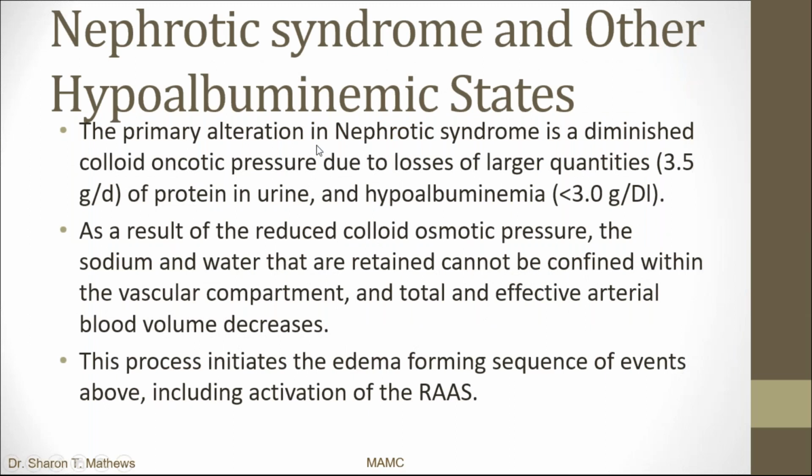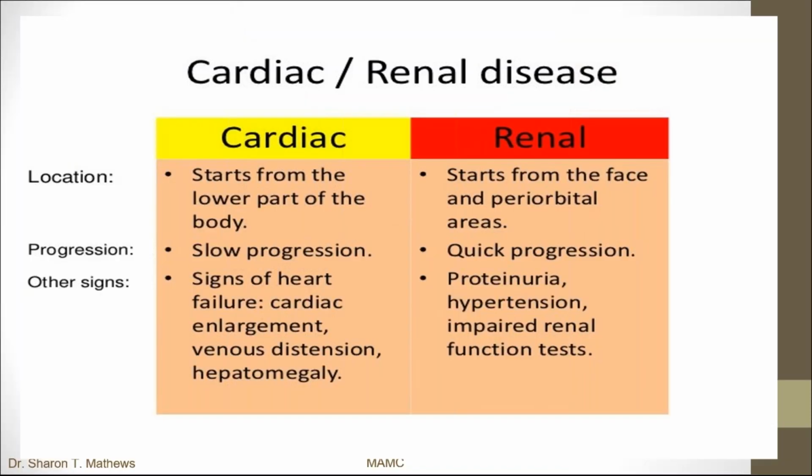So now coming to the mechanism, nephrotic syndrome and other hypoalbuminemic states. The primary alteration in nephrotic syndrome is a diminished colloid oncotic pressure due to losses of larger quantities of protein in urine and hypoalbuminemia. As a result of the reduced colloid osmotic pressure, the sodium and water that are retained cannot be confined within the vascular compartment, and total and effective arterial blood volume decreases. This process initiates the edema forming sequence of events, including activation of the renin-angiotensin-aldosterone system. This is the typical picture of a patient having nephrotic syndrome.